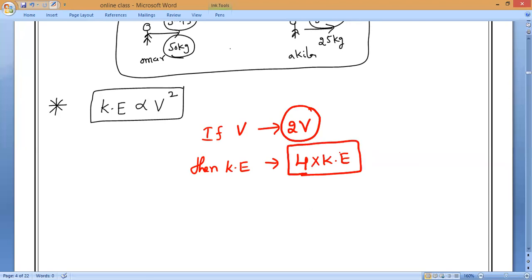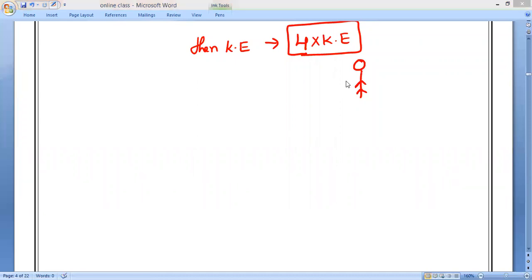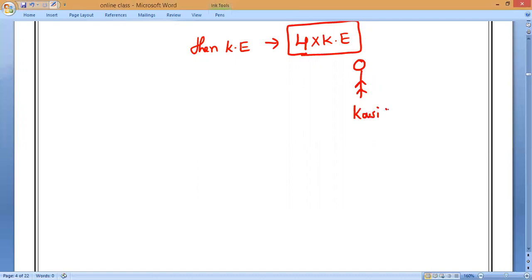Let us discuss it now. Again, take the same case. Now let me take a new person, Kaushik. I will take him, at least then he will be happy and he will respond. I want the response from him.